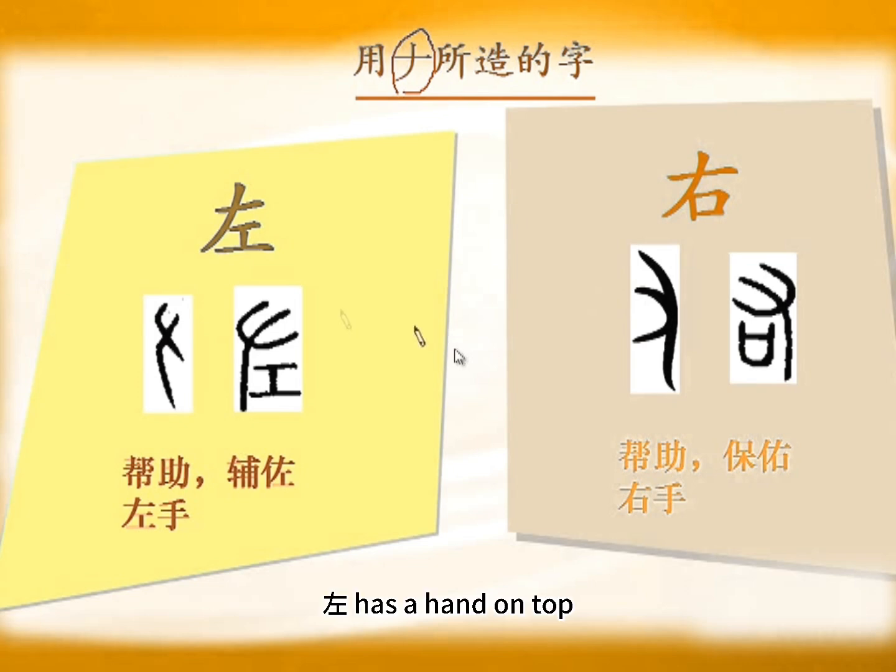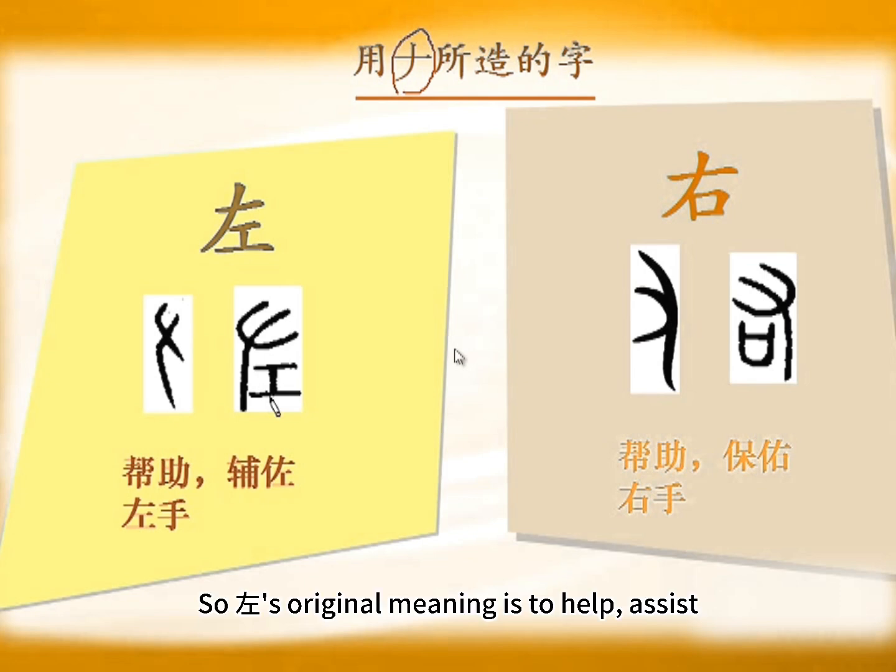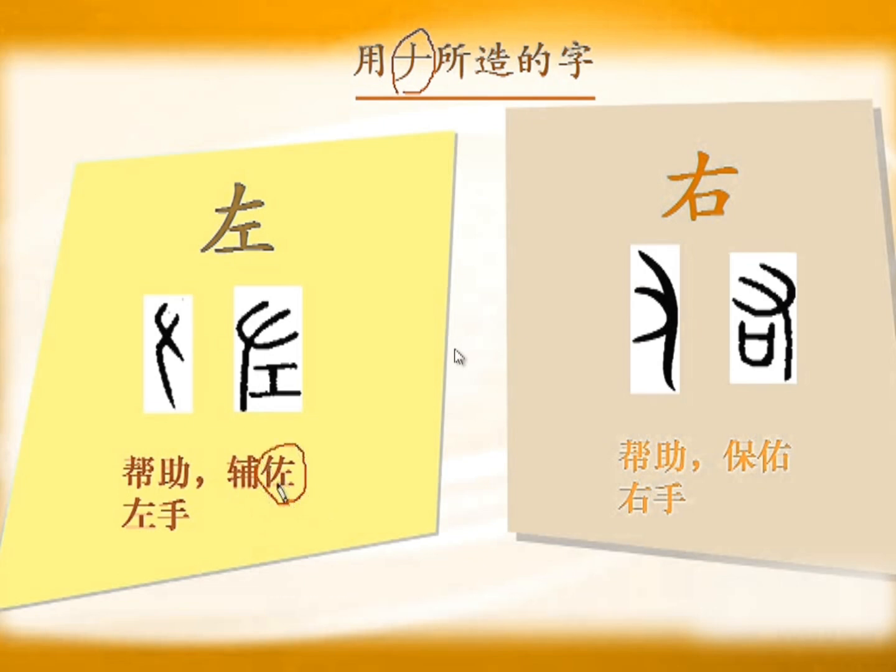左 has a hand on top. 工 below means tool. It's the image of hand holding a tool. Tools are aids for human labor. So zuo's original meaning is to help, assist. Zuo for assisting was originally written as this. Zuo for left hand.